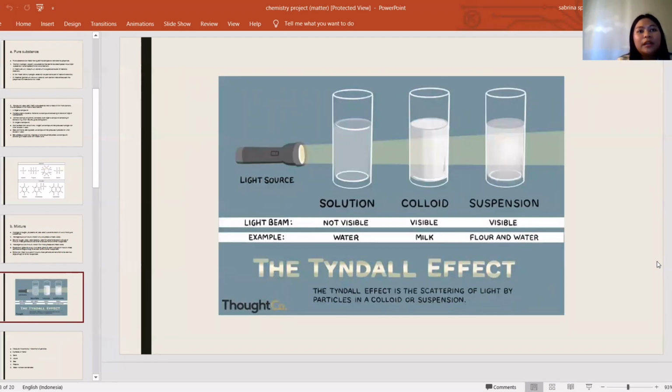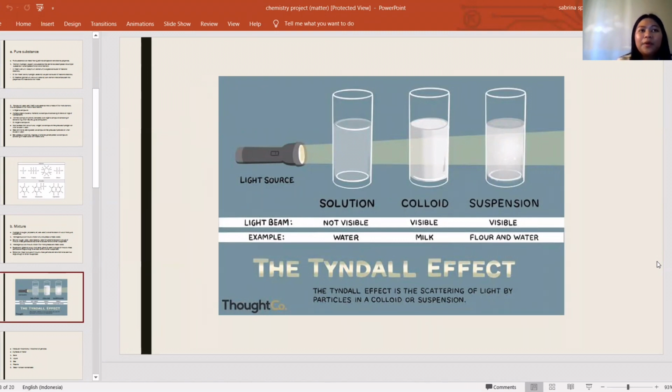This picture is the example of the Tyndall effect. What is the Tyndall effect? The Tyndall effect is the scattering of light by particles in a colloid or suspension. As we can see from the example, there are three glasses that are filled each with solution, colloid, and suspension.